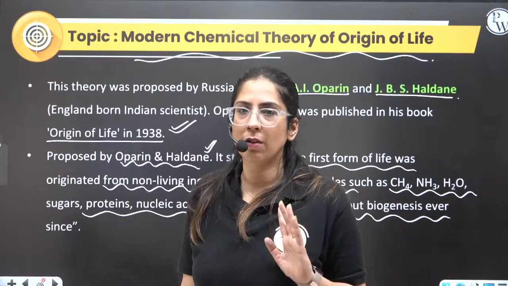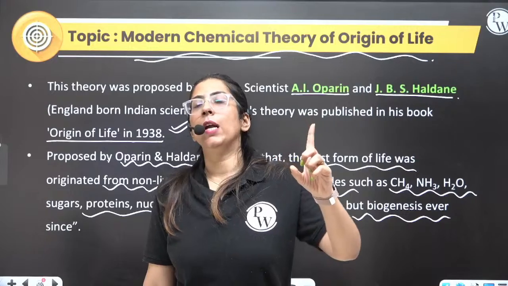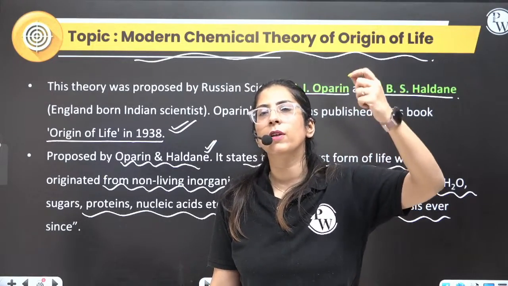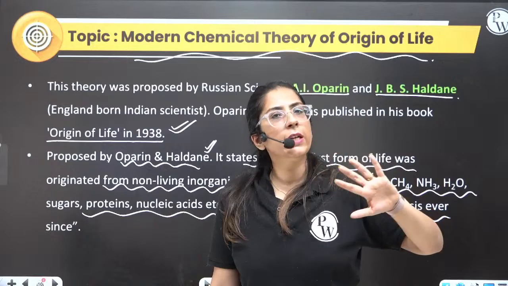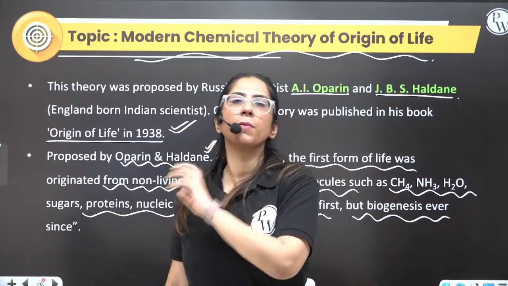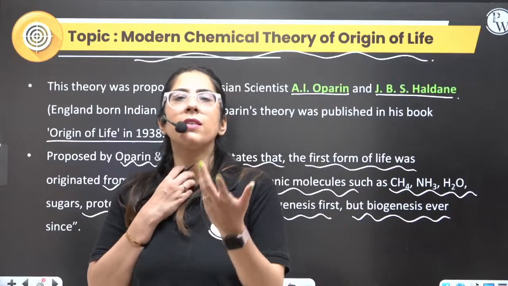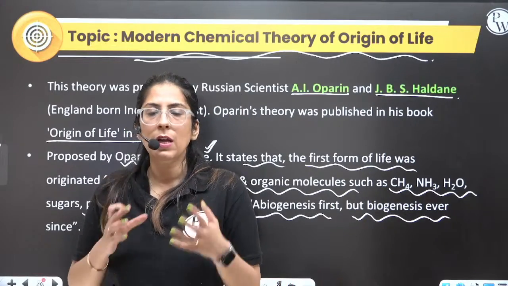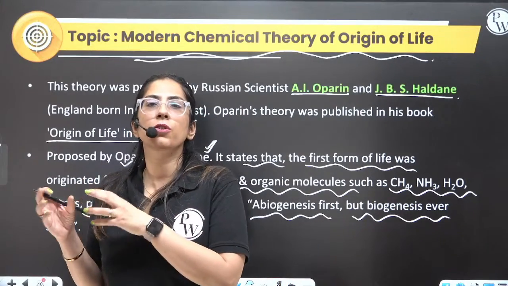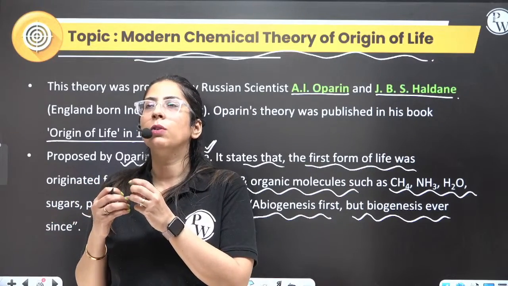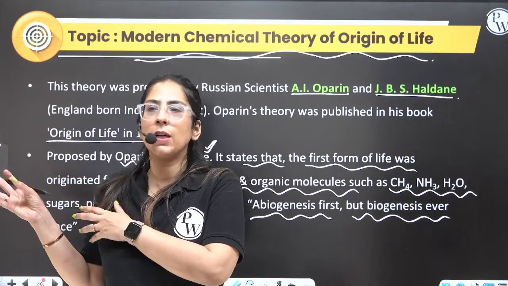Now listen very carefully. Oparin and Haldane said they used carbon, hydrogen, phosphorus, sulfur, etc. Later on, they realized it led to the formation of some inorganic substances such as CH4. Some substances like CH4, the HCN formation occurred. And those substances led to the formation of simple substances like simple sugar, the amino acid, and later on it forms the other substance.